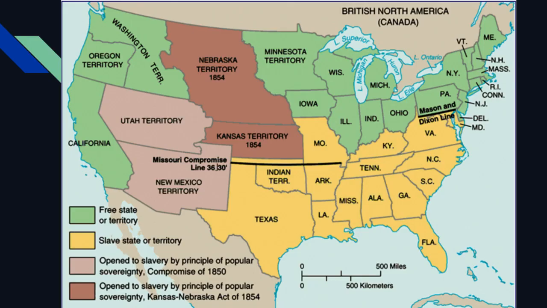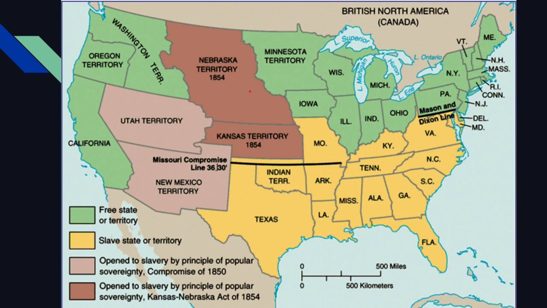So, to review, this is where we are in 1854, right? Our country fully formed, all that, but we still have a lot of territory that's not fully organized. It's not states yet. Today we're going to be focusing on Kansas territory right over here and the Nebraska territory right above it. Mostly we're going to talk about Kansas because we focus a little more in there, but it applies to both.